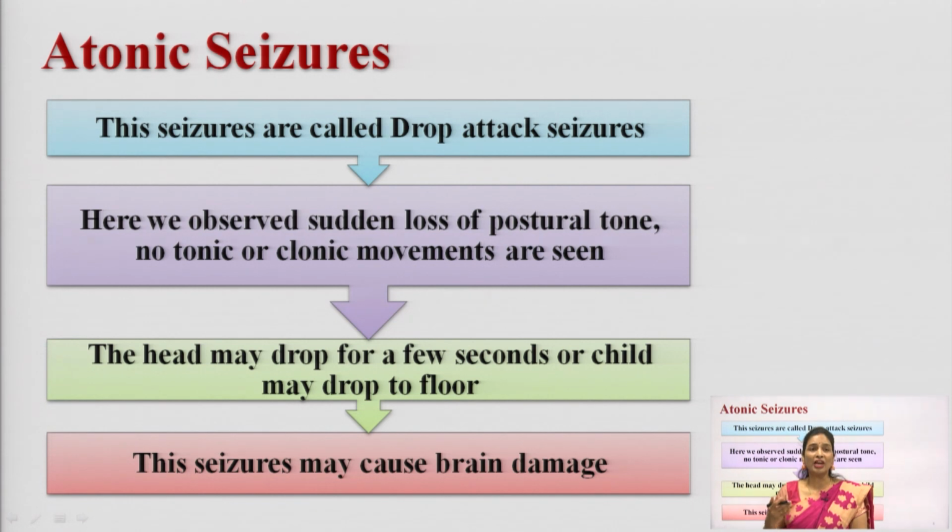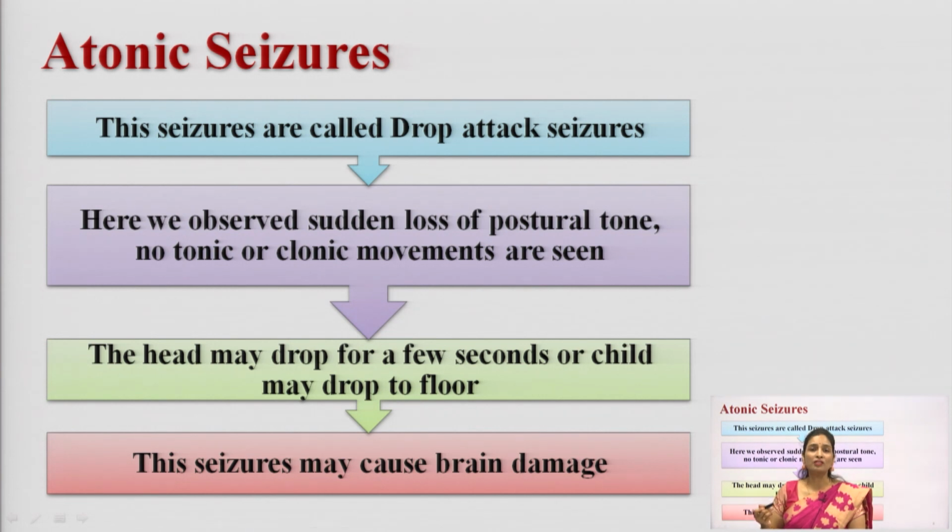If any child has an atonic seizure, he may fall on the floor. So this is how you recognize that a particular person is having atonic seizures. In particular, with these seizures you can see damage to the brain. So this is about the atonic seizures. Atonic seizures are also called drop attack seizures.